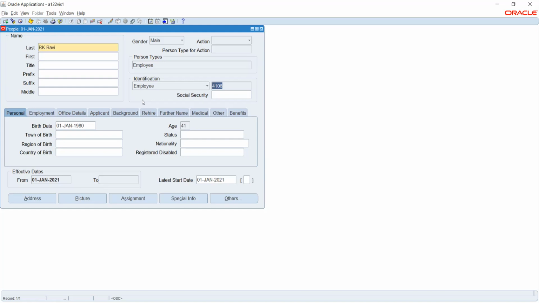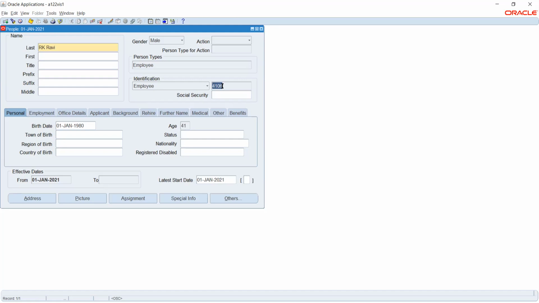But the assignment number there will be different, but the employee number will be common only. Here it's a particular employee number only. Employee number is common across assignments. No, are you asking that we should have a separate sequence for employee and a separate sequence for assignment? No, sir, that's not the issue.